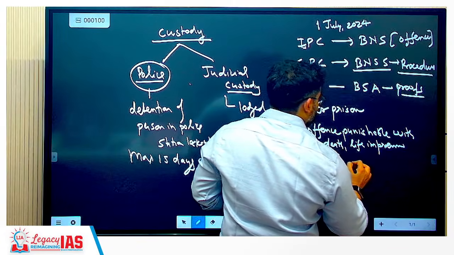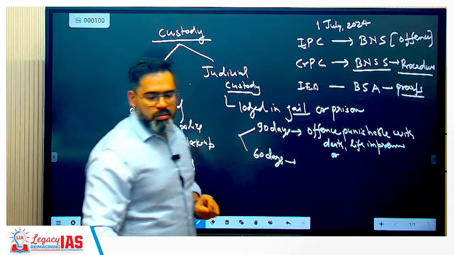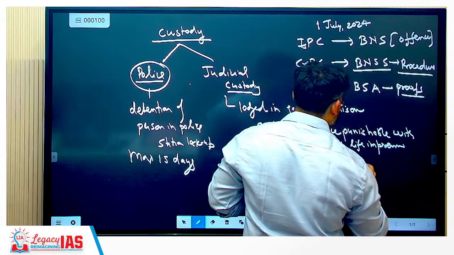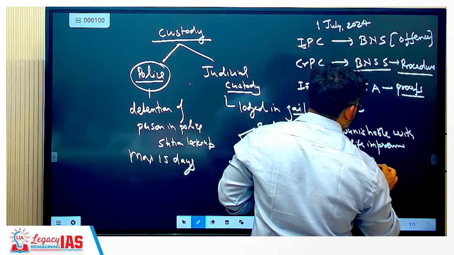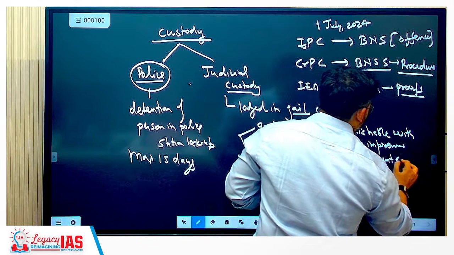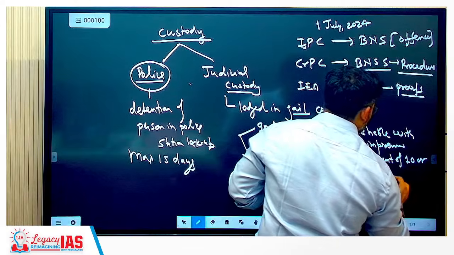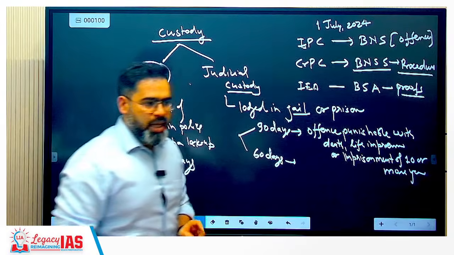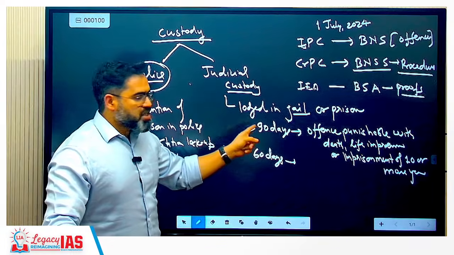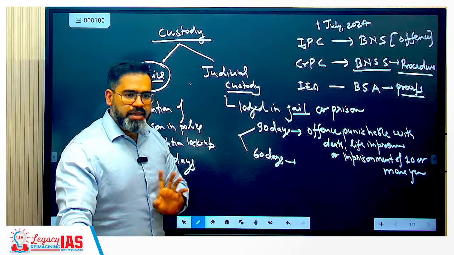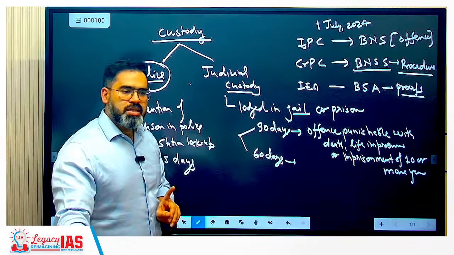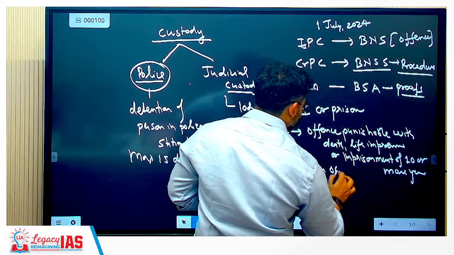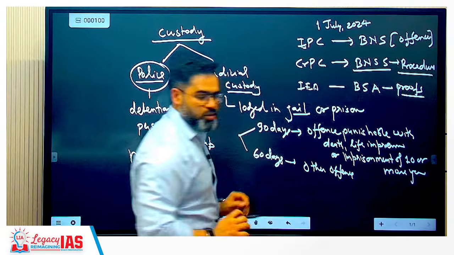or imprisonment of 10 or more years. Okay, life imprisonment or imprisonment of 10 or more years. In these cases, the maximum judicial custody possible is 90 days. In other offenses, 60 days. So here also a time limit has been set.